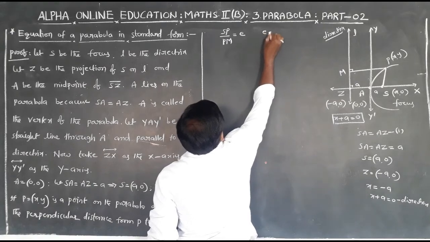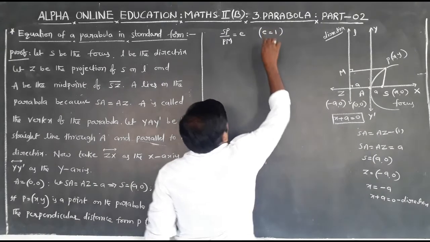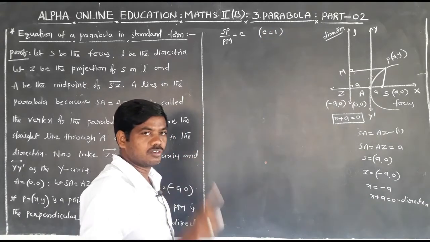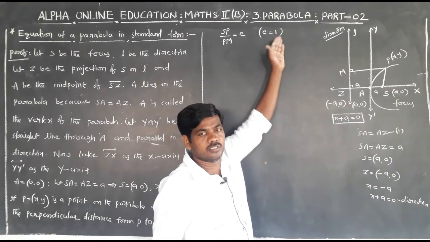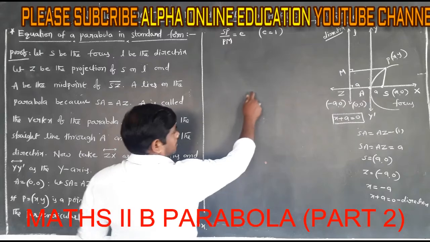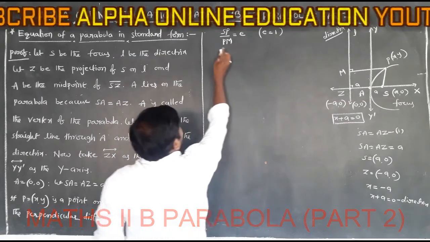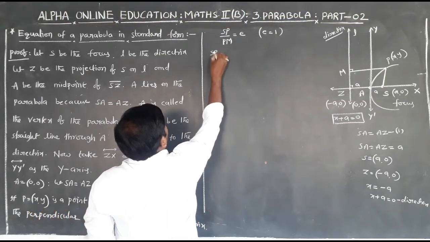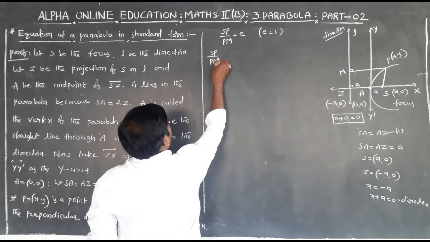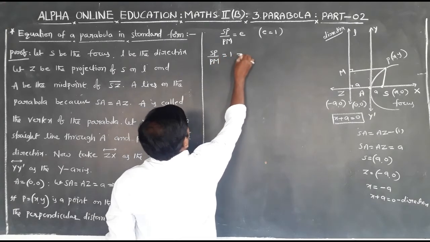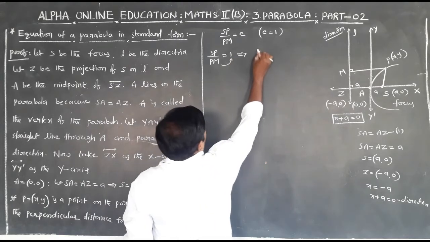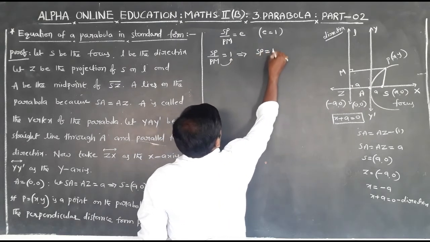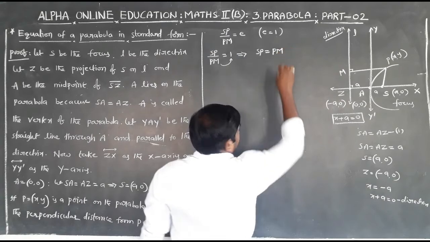Here a conic is called a parabola if e is equal to 1. So here substitute e is equal to 1. SP by PM is equal to 1. Taking PM to the right side, SP is equal to PM.